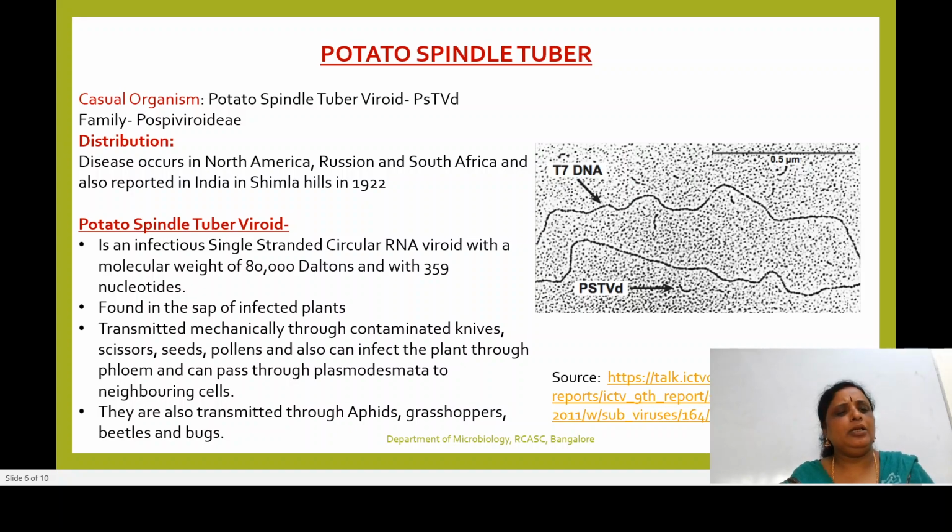If we talk about this potato spindle tuber, as we all know, it is an infectious single-stranded circular RNA. Remember, it is an infectious single-stranded circular RNA viroid with a molecular weight of around 80,000 Dalton and with ribonucleotides of around 359. And where is it found?